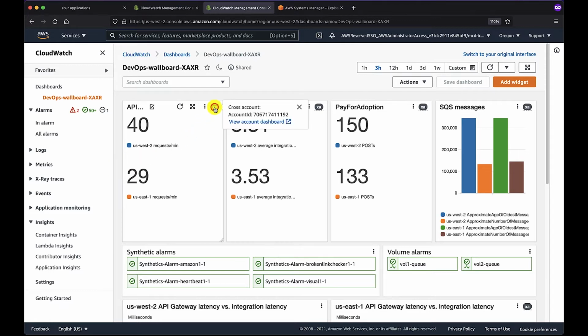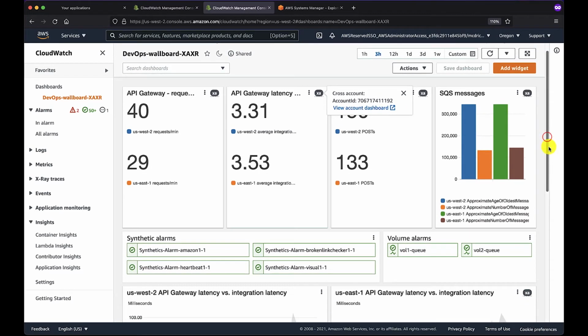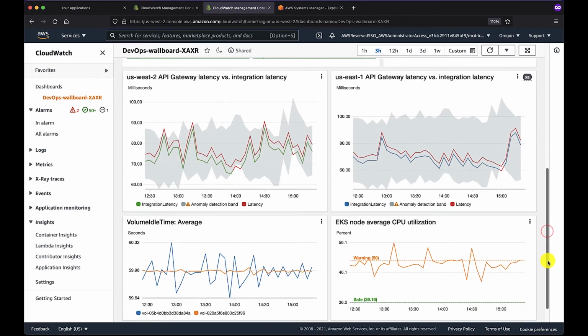When you use cross-account, cross-region dashboards, you'll have this XA icon that indicates the source of other data that is being displayed inside of your dashboard. You can even combine metric data from other regions or accounts in the same widget. So again, you can have a side-by-side comparison fairly easily visible to your DevOps personnel.